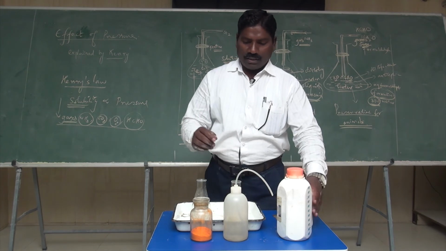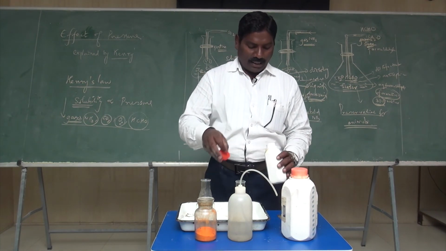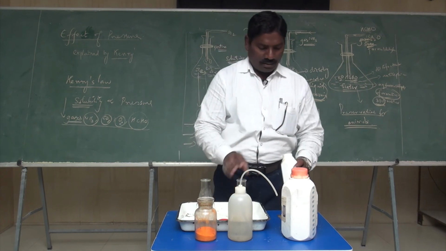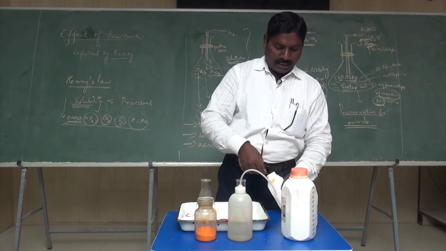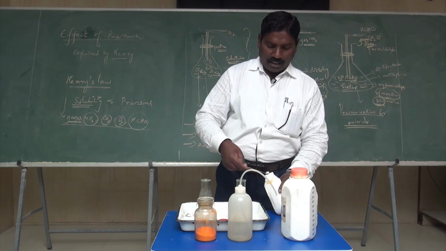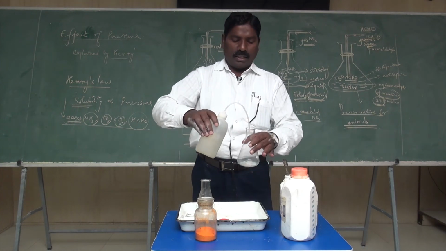First of all, I am going to give what are called true solutions. Here we get a clear solution, called a true solution. I have taken a salt like sodium chloride, zinc chloride or zinc sulfate, and I pour water into it, and immediately I get a clear solution.